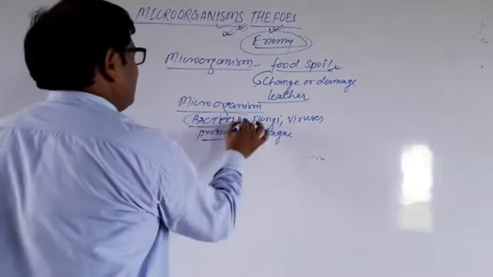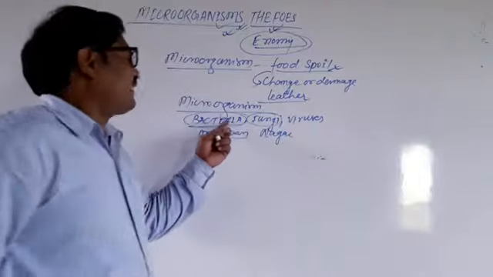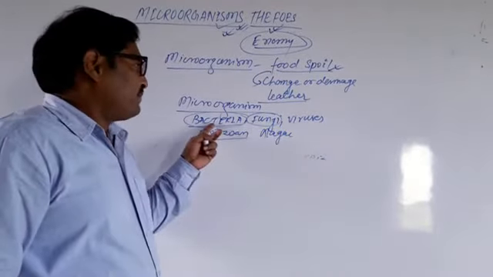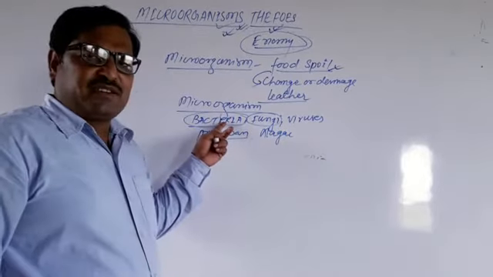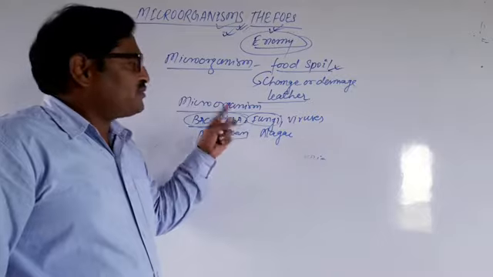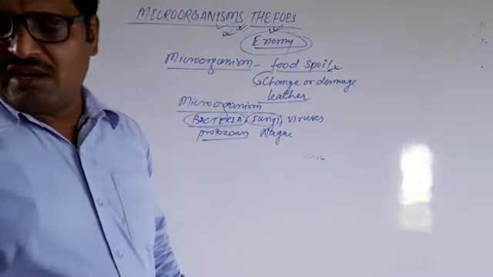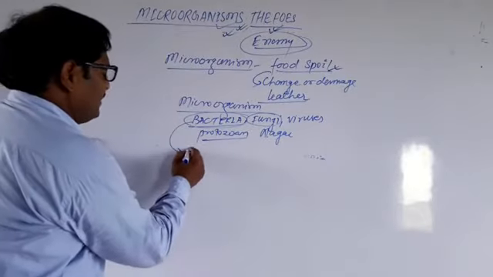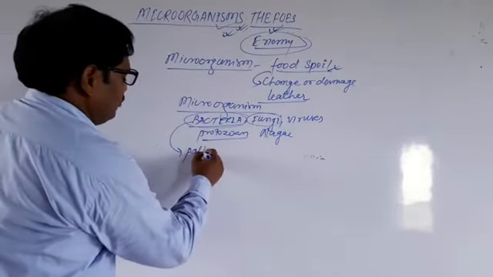Out of these, the prominent ones we can talk about are bacteria, fungi, and viruses. Bacteria also have different shapes: rod shape, comma shape, and round shape. All these kinds of bacteria that are responsible for causing disease are called pathogens.